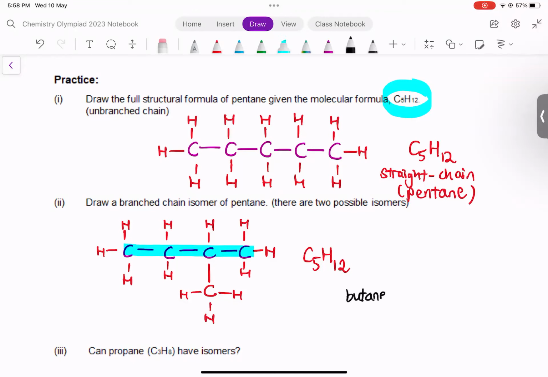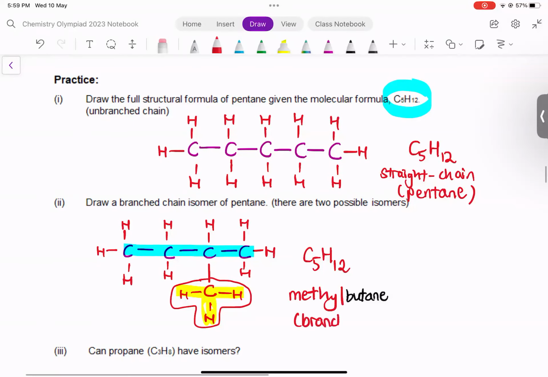But clearly, it's not just butane. There is a CH3 side group, right? There's a CH3 here. So just now we saw CH3. CH3 is called methyl. So this is methyl butane. All right. So what Mr. So has drawn in part 2 is a branched isomer. Branched, because it has a side group. It's a branched isomer called methyl butane.